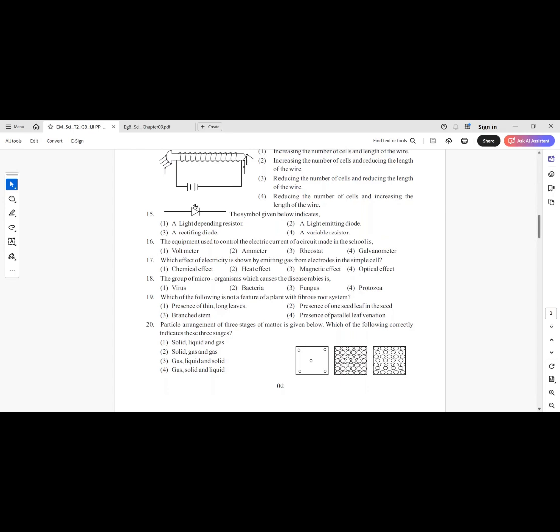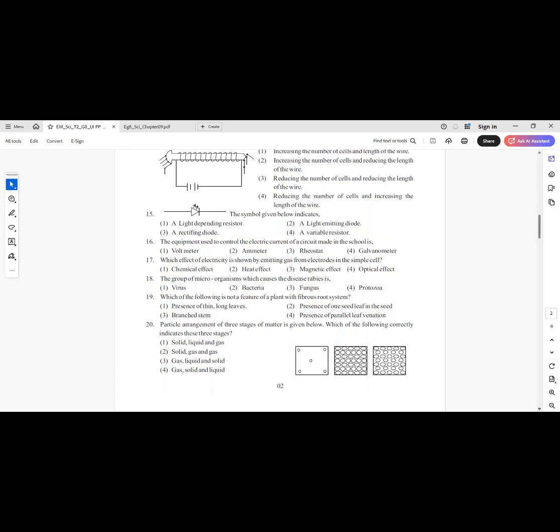Which of the following is not a feature of a plant with fibrous root system? Number 1, presence of thin long leaves. Number 2, presence of one seed leaf in the seed. Number 3, branched stem. Number 4, presence of parallel leaf venation. Answer number 3, branched stem. Fibrous root plants usually have unbranched stems.